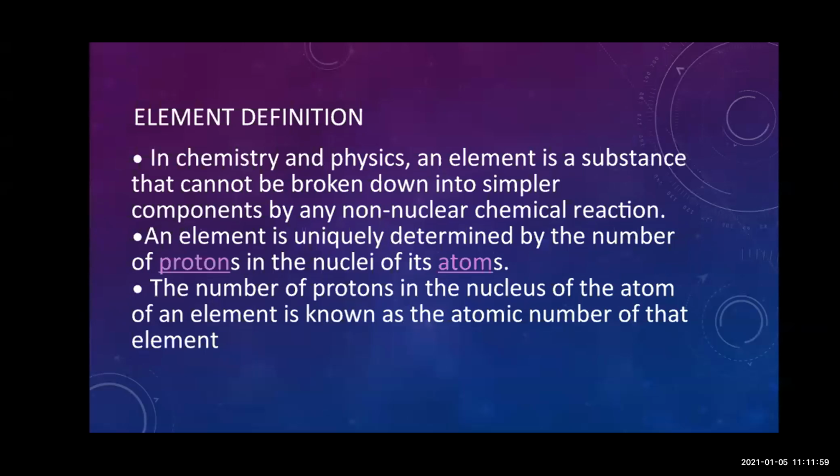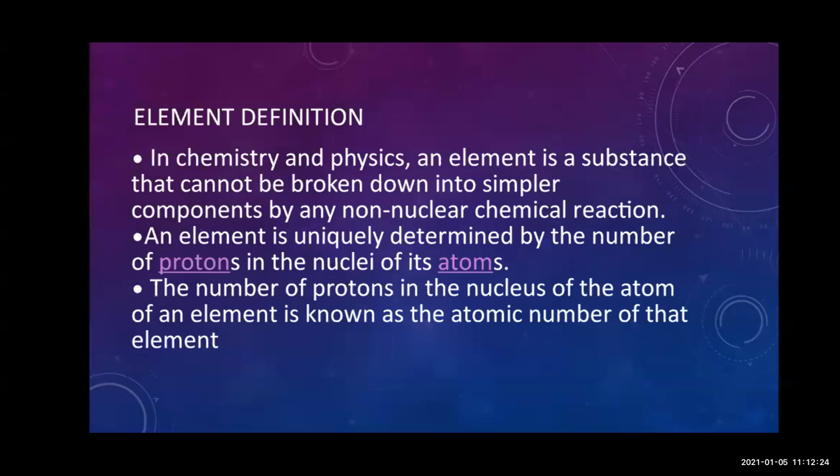Then the next point is that elements have protons. We have seen an atom. In that atom, there are positively charged protons as well as negatively charged electrons. Positively charged particles are called protons, and negatively charged are called electrons.